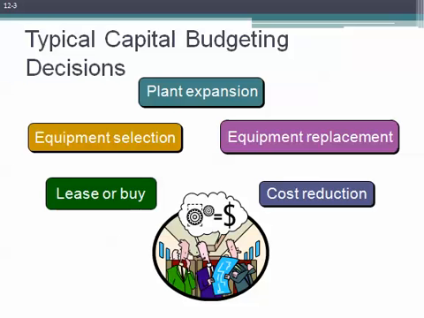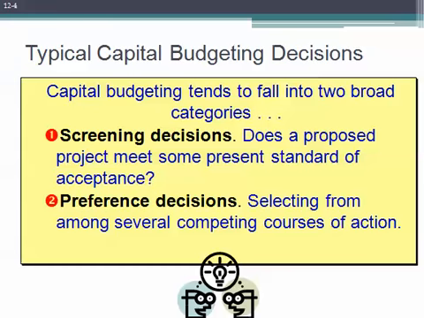But the common thread in all of these decisions involves some initial cash outlay with an expected benefit to be accrued over a number of future periods. There are two main types of capital budgeting decisions. They can fall into screening decisions, and the second category is preference decisions. Screening decisions relate to whether a proposed project passes some preset hurdle. For example, our company might have a policy of accepting projects only if they promise a return of 20% on our initial investment. Whereas preference decisions relate to selecting among several competing courses of actions or investments.